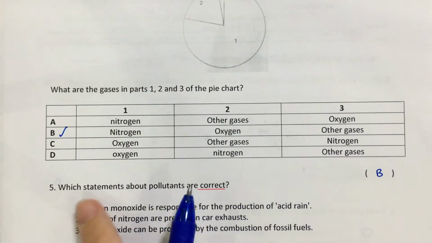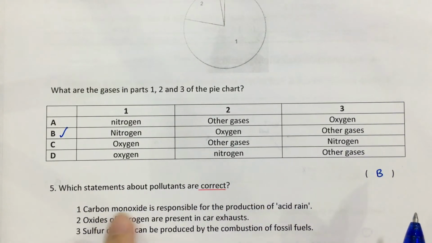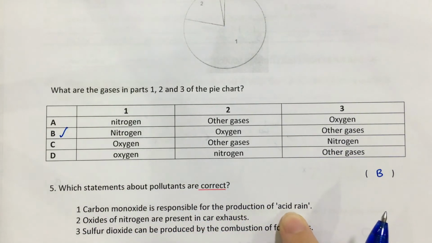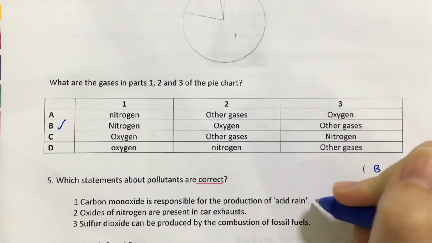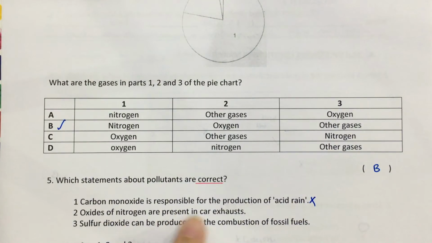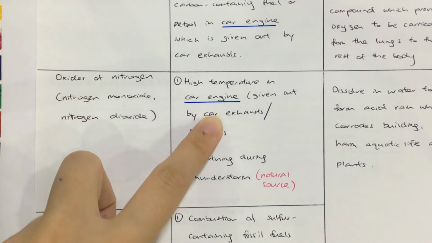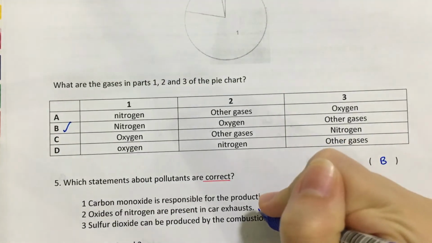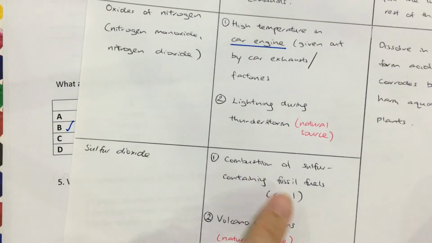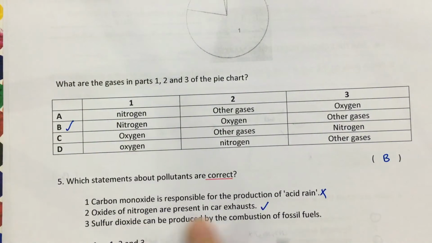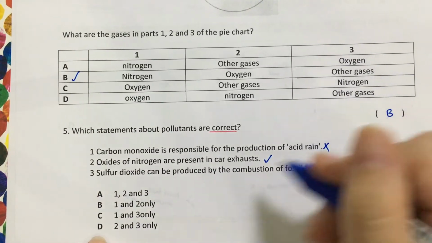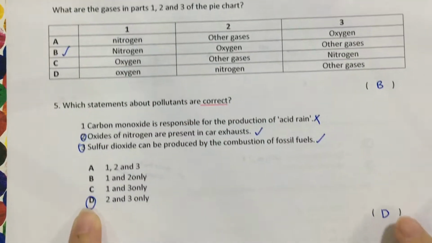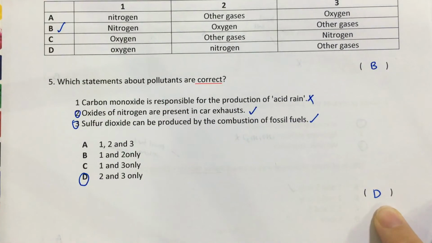Okay, next one. Which statements about pollutants are correct? Carbon monoxide produces acid rain. This is carbon monoxide. No, it does not produce acid rain. So this is wrong. Oxides of nitrogen are present in car exhaust. So you check. Nitrogen, car exhaust. Yes, true. Sulfur dioxide, fossil fuel. True. So 2 and 3, which means answer is D. So again, it's very factual.